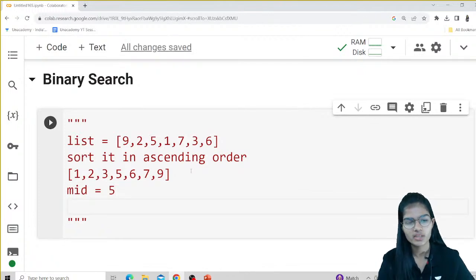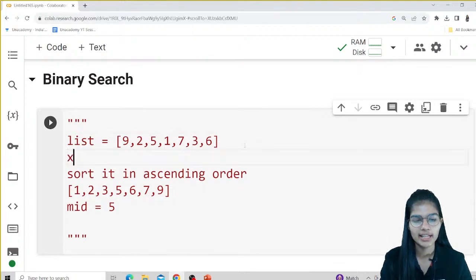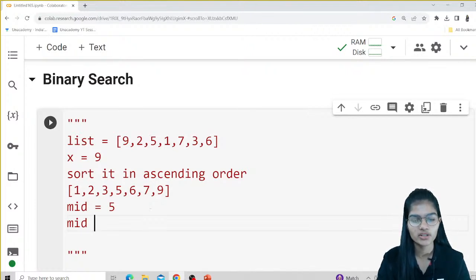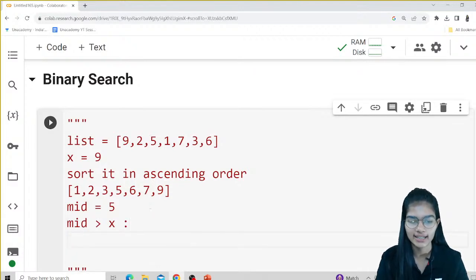Now see, let's say the value x which I want to find is 9. Fine. Now what I would do is compare: is my middle value greater than x or less than x? My first condition will be if mid is greater than x.